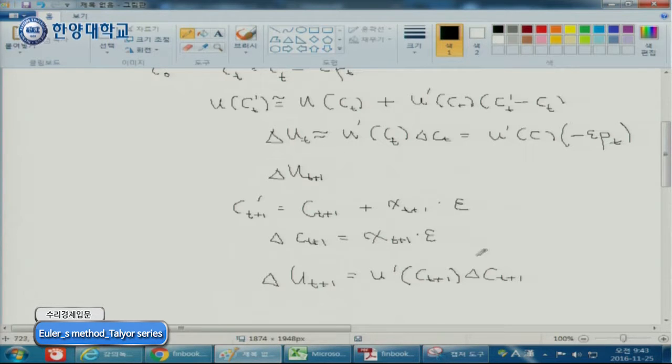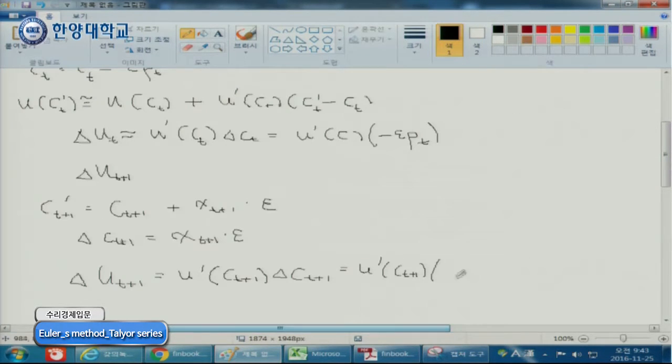Which is U prime CT plus 1, and then XT plus 1 multiplied with epsilon. Right? So tomorrow you become happier like this one, by this amount. But it is tomorrow's happiness. So in order to transform your tomorrow's happiness to today's happiness, you have to multiply the discount factor. Right?